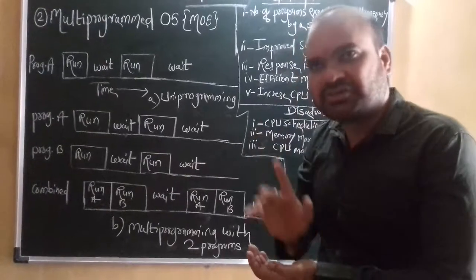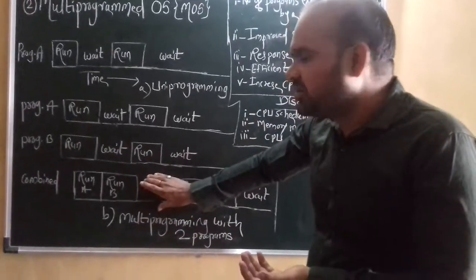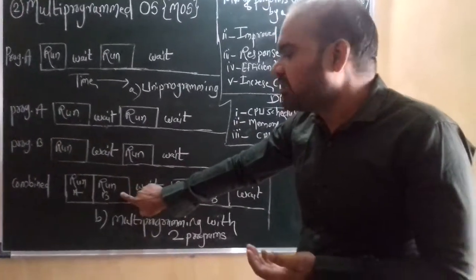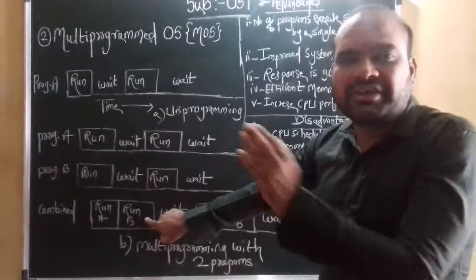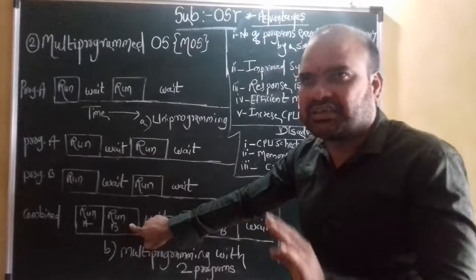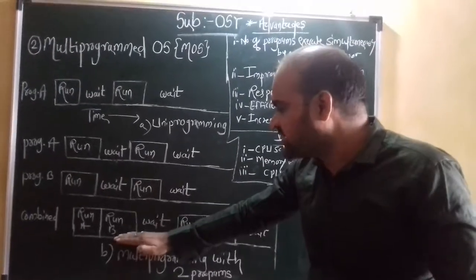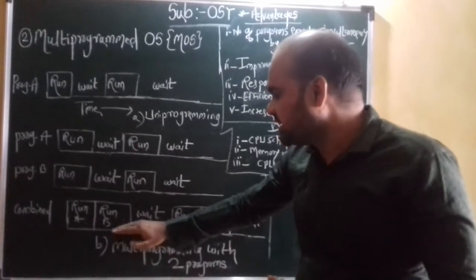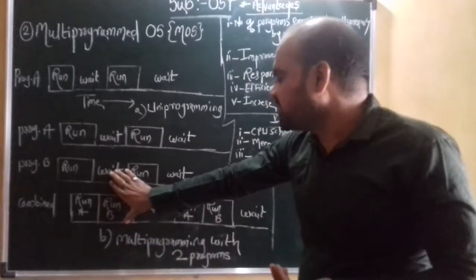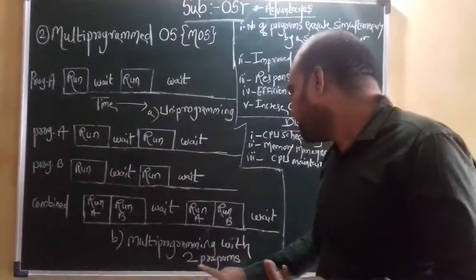So this is the first part. The second thing is that when the OS executes the first program, the previous program is also in a waiting state for execution. This kind of situation is present here. That is exactly a multi-program operating system. Here is multiprogramming with two programs.